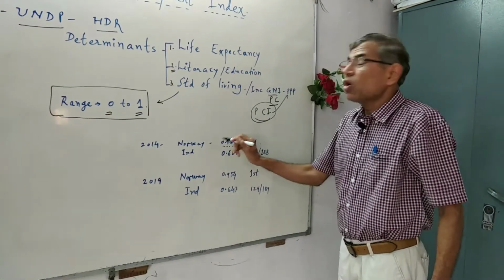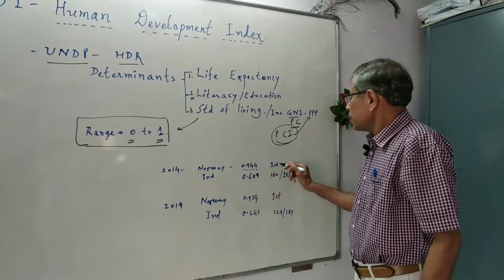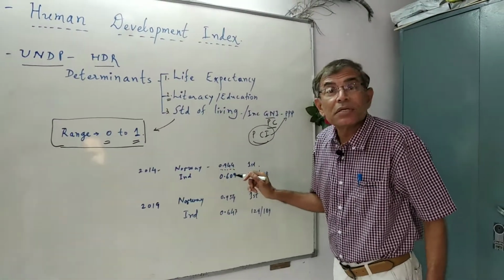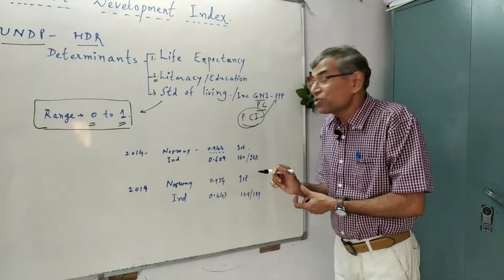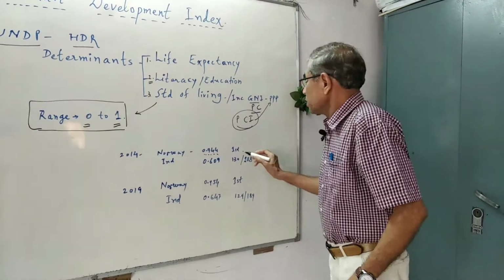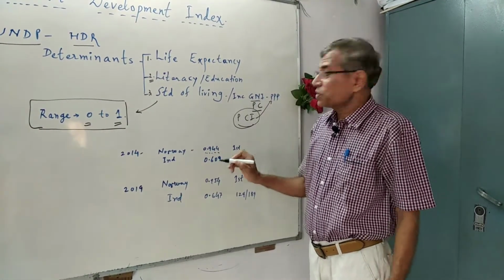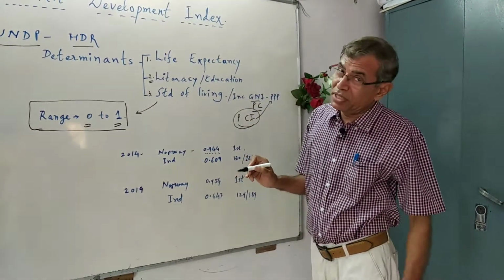So Norway, a European country, stood first among 188 countries in which surveys were conducted.